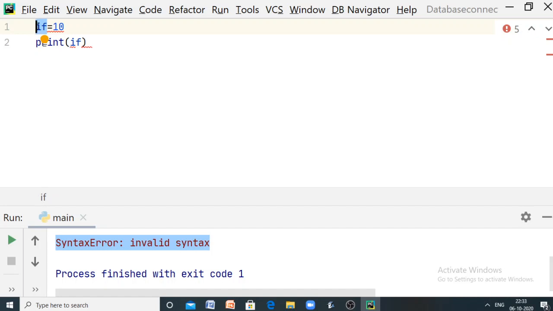At the same time, we have a small relaxation on this. What is that? Python is case sensitive. That's why we cannot use the keywords or reserved words as they are, with the same case, as identifiers in our programs. Suppose you change the case of the keyword, for example, let me give If like this. Now this is not an error, right?